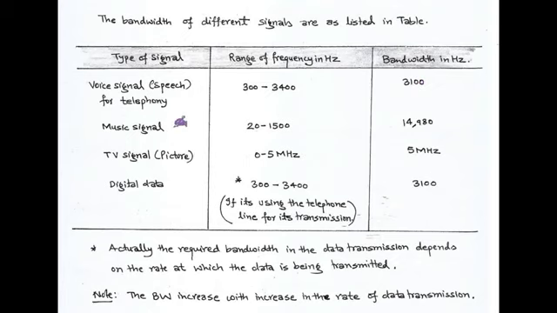Similarly, the music signals have a range of frequency 20 to 15,000 Hz and the corresponding bandwidth is 14,980 Hz. In case of TV signals, the range of frequency is 0 to 5 MHz and the corresponding bandwidth is 5 MHz. And in case of digital data used in a telephone line, the range of frequency is 300 to 3400 Hz and the bandwidth is 3100 Hz.